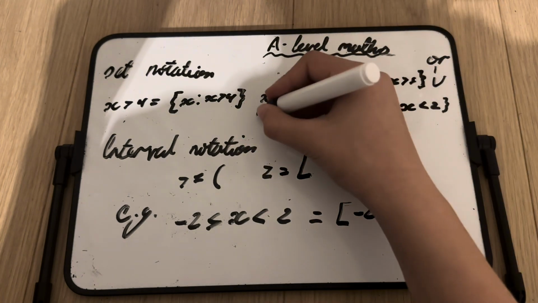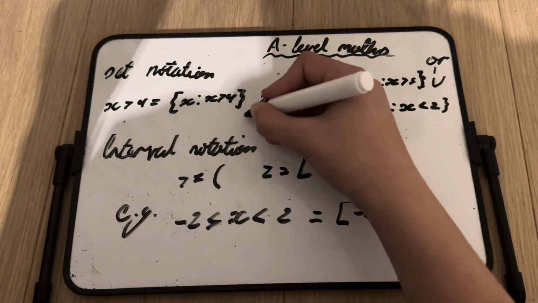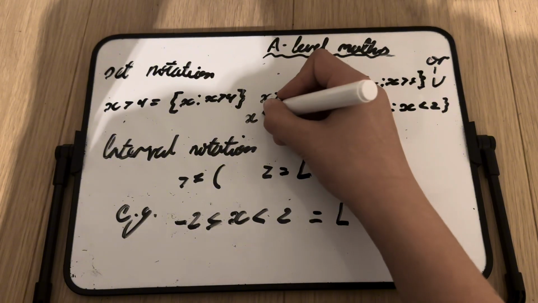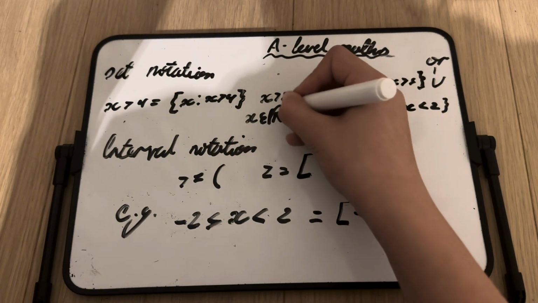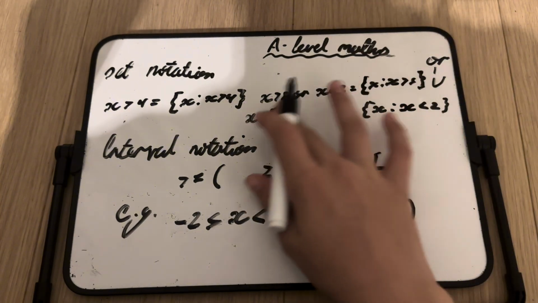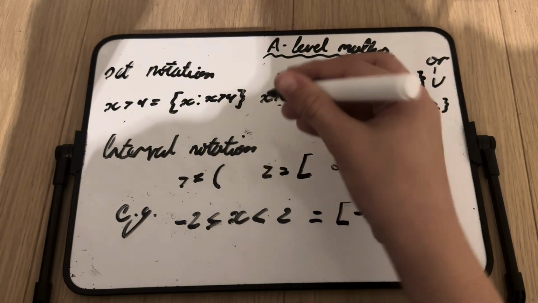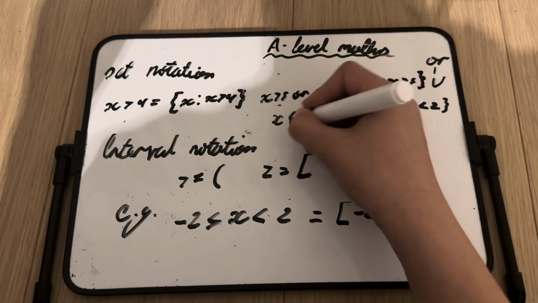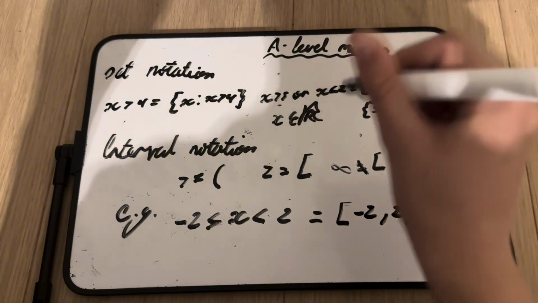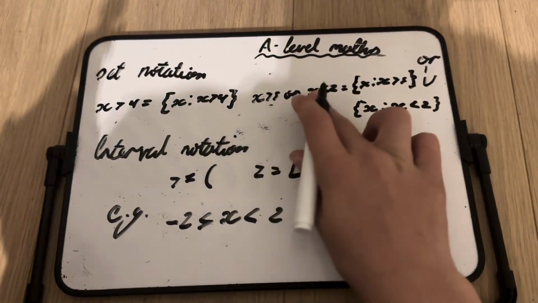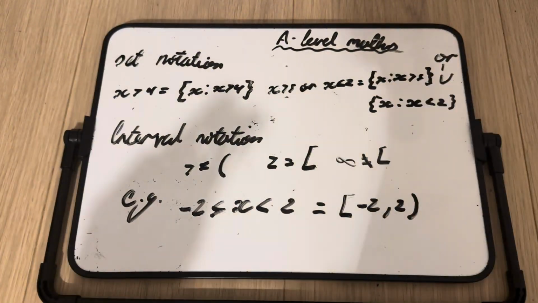In the more formal version, you would probably write x is a part of all real numbers, but I don't think you need that exactly for A levels. I think you should get comfortable with x is a part of all real numbers, but I don't think you'll need set notation like that.